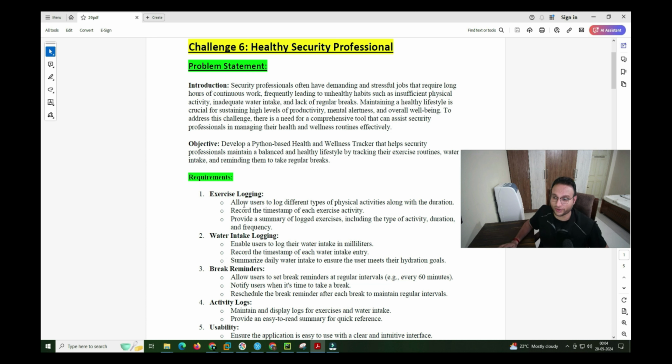That's most important: taking regular breaks, taking water appropriately, and exercising in the morning. This is not just for security professionals; this is for everyone who is working somewhere or who has a life itself. That person should exercise, take care of water intake, and take breaks from work, so that you will stay longer, live longer, I can say, and stay with a healthy life.